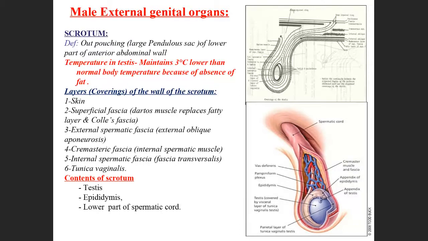It maintains the temperature less than 3 degrees Celsius. Why? Because of this maintenance, the production of hormones will be maintained.